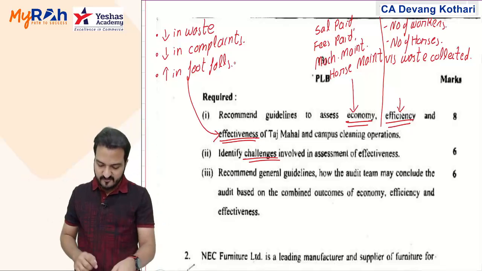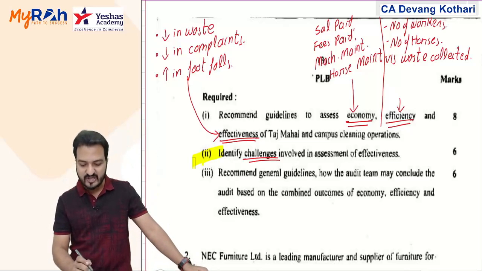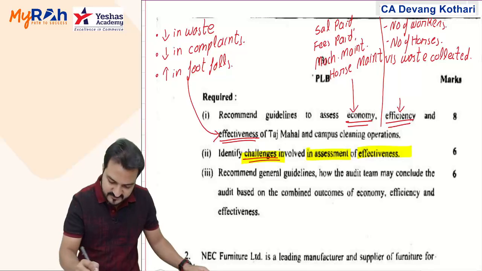But still, I will say in the second part of my answer that it is very challenging to assess the effectiveness part. Because why?